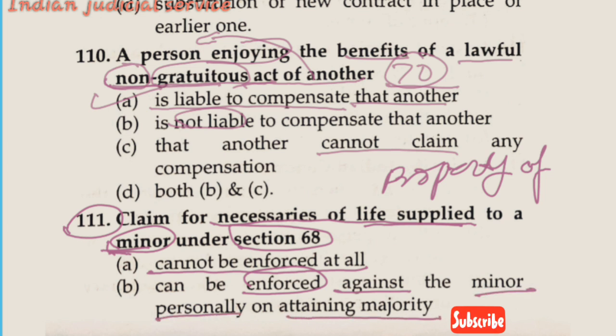So it is clear here, the service provider is getting compensation from the property of the incapable person for the cost of the necessary supply to that person, but the incapable person is not personally liable to pay the cost of the supply of the necessary goods or services. The service provider is able to get the compensation from the property of the incapable person. So this option is also wrong.